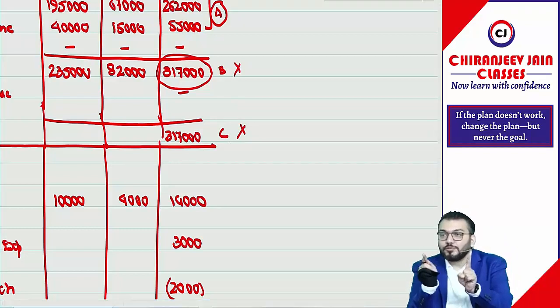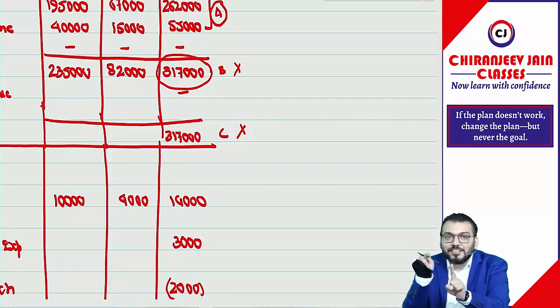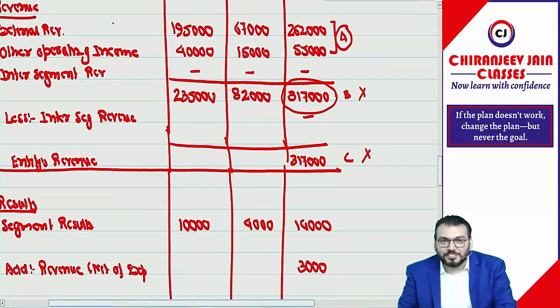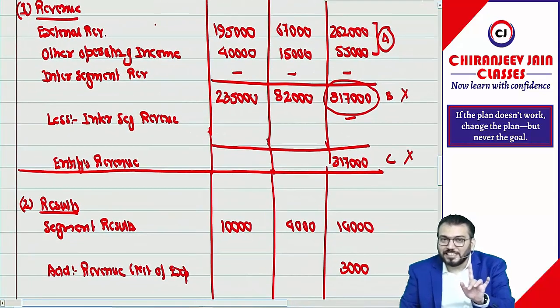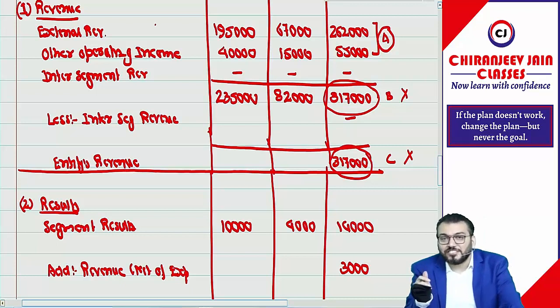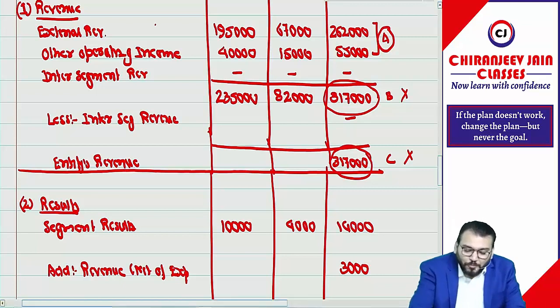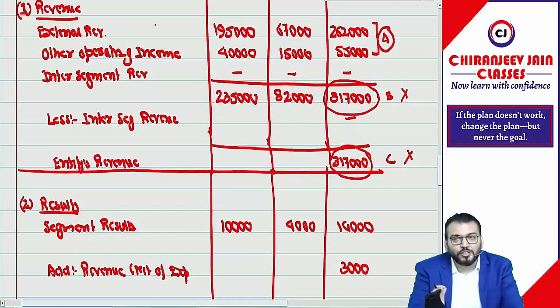When I am saying revenue, it is only external revenue now. External revenue excluding what? Excluding inter-segment sale. Are you able to understand? So of course this will match with this also because we have excluded inter-segment sale here. So we can take directly 3,17,000. However, from my point of view, when I say external revenue, it will be only sale, not operating income. So it should be 2,62,000. But as per the ICAI solution, they have given 3,70,000. We'll go as per the ICAI solution.